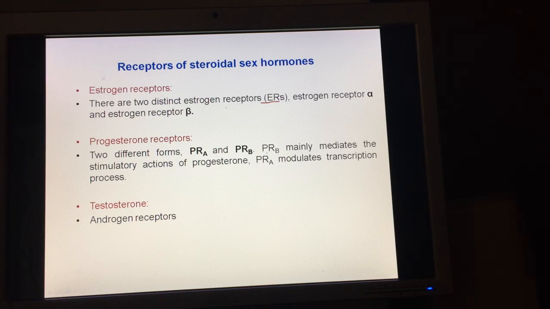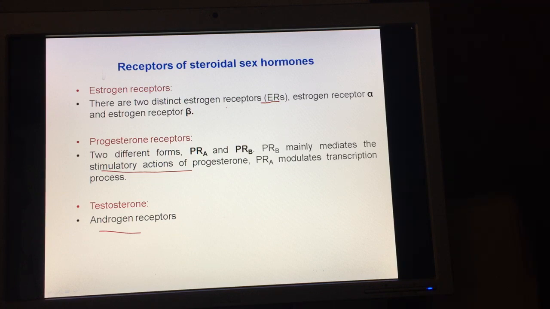Now PRB, progesterone receptor B, mainly mediates the stimulatory actions of progesterone, and PRA modulates the transcription process. Testosterone's receptors are the AR receptors, or the androgen receptors. So these are the receptors of the steroidal sex hormones: estrogen, progesterone and testosterone.